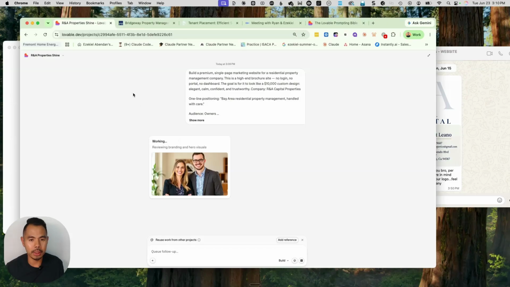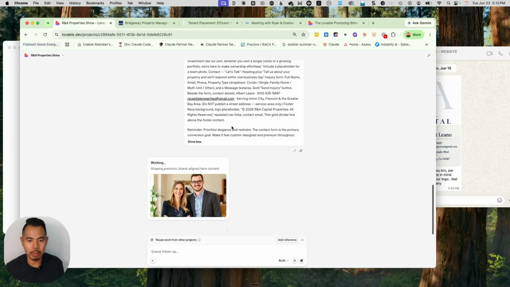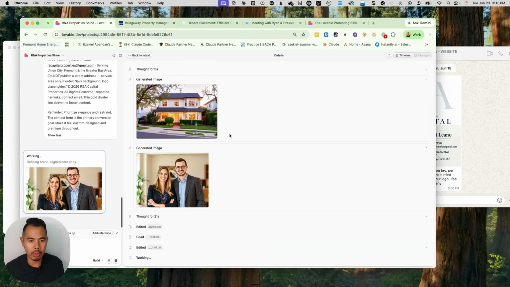All right. So now it's building it right now. Let's see what happens next. The next step after this is done, there are 2 more steps. So let's see what's happening. Right now, this is the prompt that we gave it. It's doing some work, and it looks like it's generating some images.